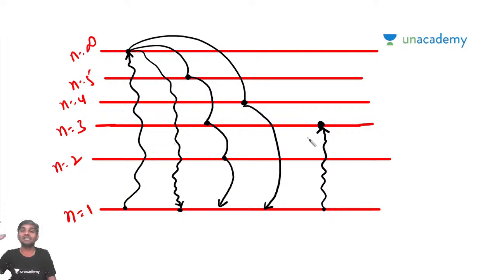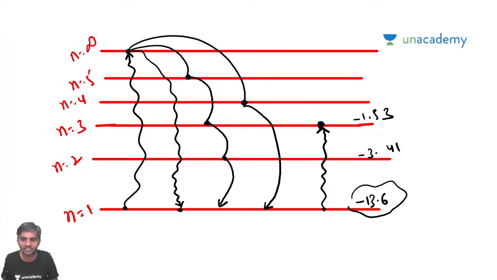How much extra energy is it getting? To jump, let's say, this is going to be minus 13.6. How much energy is this? Minus 3.41. This is going to be minus 1.53. If the electron is jumping from minus 13.6 to minus 1.53, and the external energy which an electron is getting from the outside is minus 13.6, then it will jump from n is equal to 2 to n is equal to infinity.